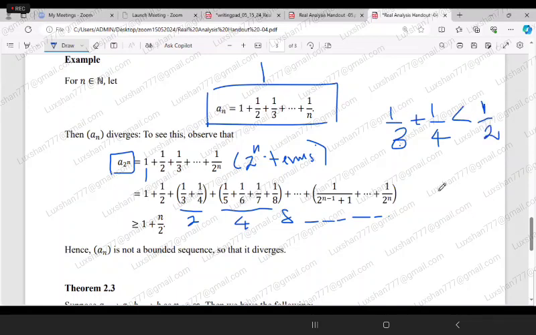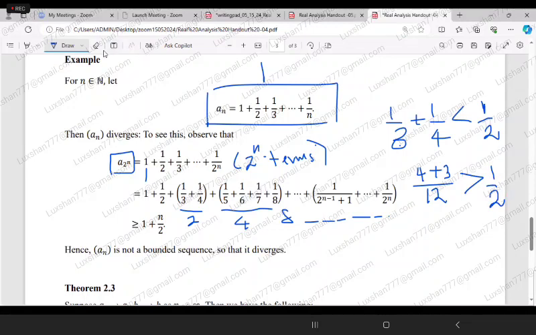Because if you take 12 as the LCM, least common multiple, then this is 4 plus 3, no? 4 plus 3, then what? So this is greater than half. No? So this is greater than half.